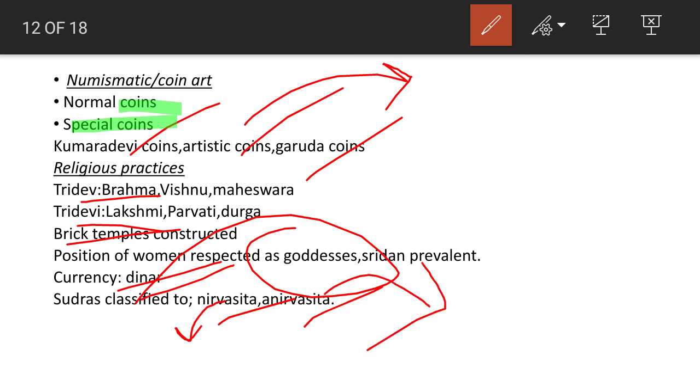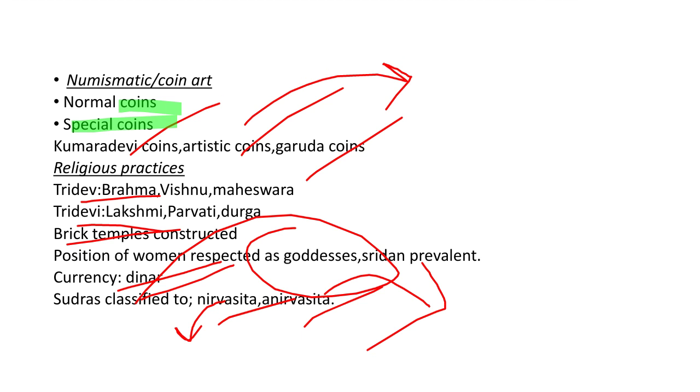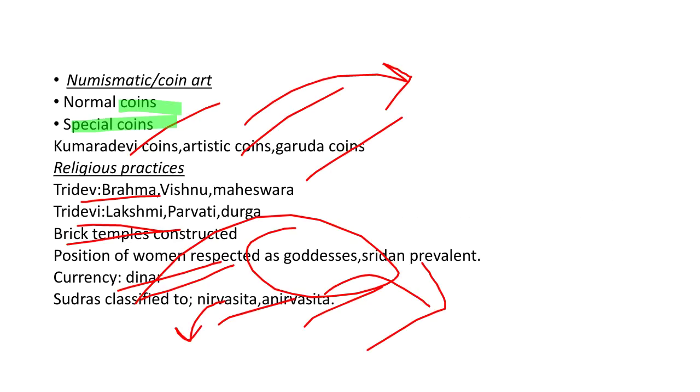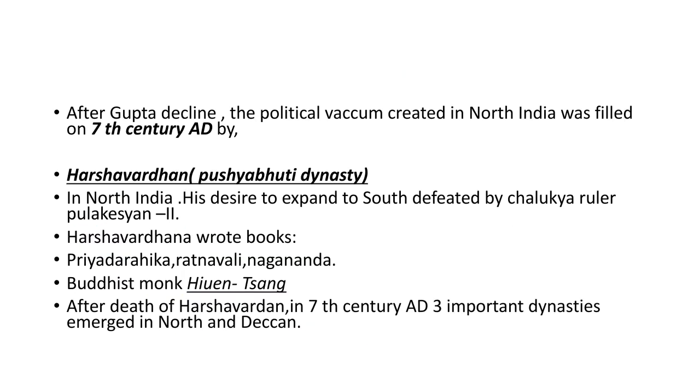So, moving on to the Gupta decline. After the Gupta decline, a political vacuum was created in North India, which was filled in the 7th century AD.